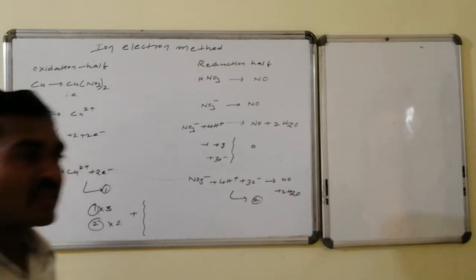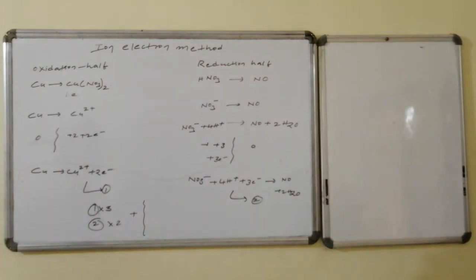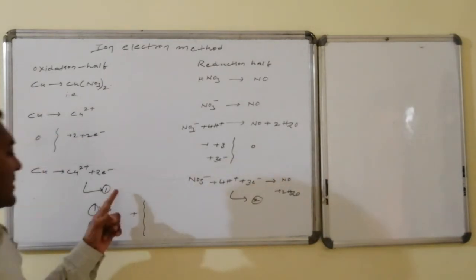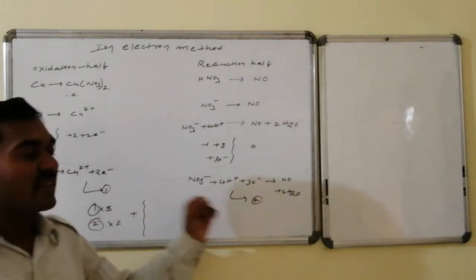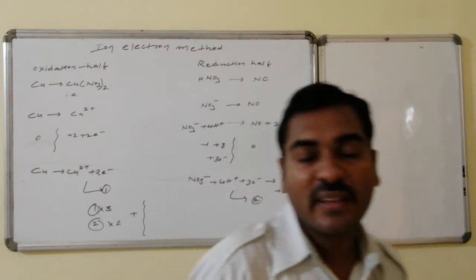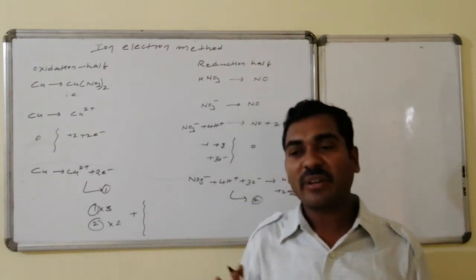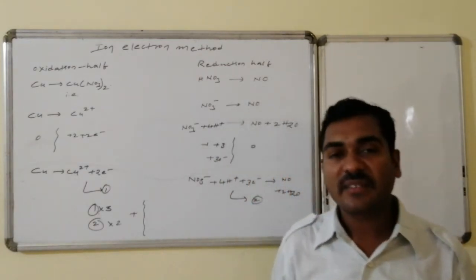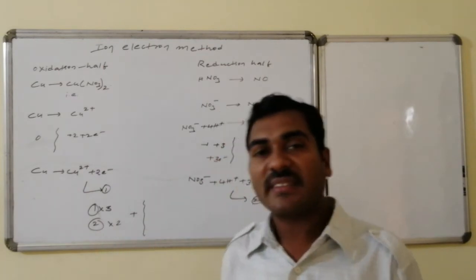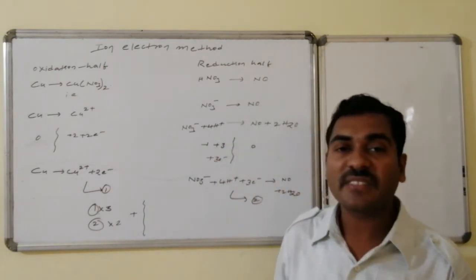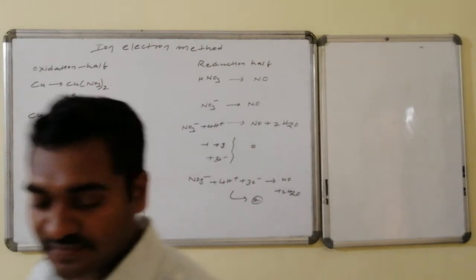As a result of addition of this, what happens is, here you multiply 1 with 3 and you multiply 2 with 2. Then it is liberating 6 electrons capacity, and it is having consumption of 6 electrons capacity. Number of electrons given is equal to number of electrons taken. Law of conservation of electrons validity is present. On validating, the combined equation results in such a way that